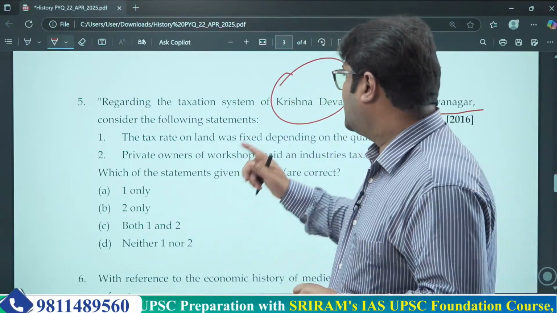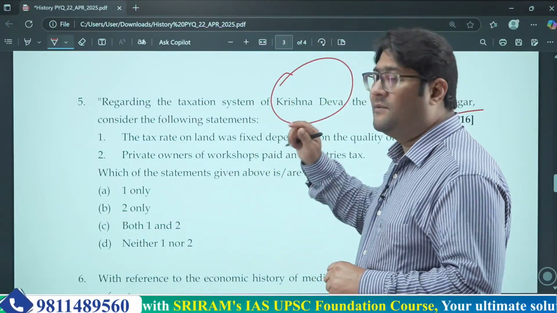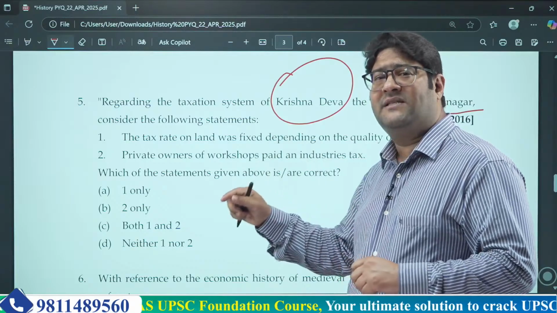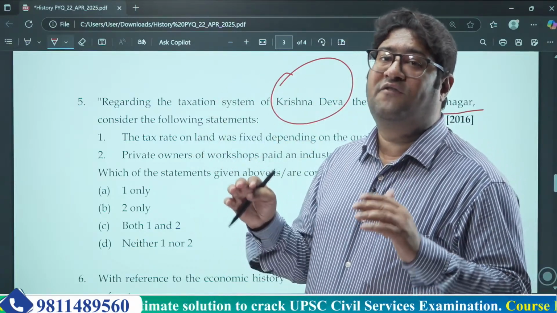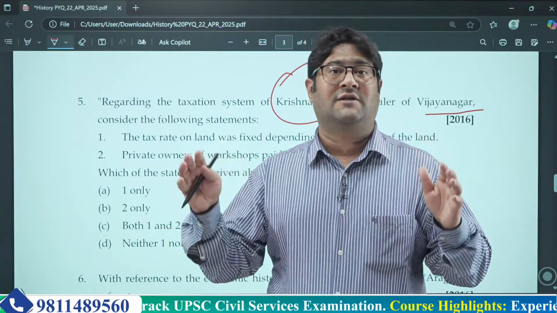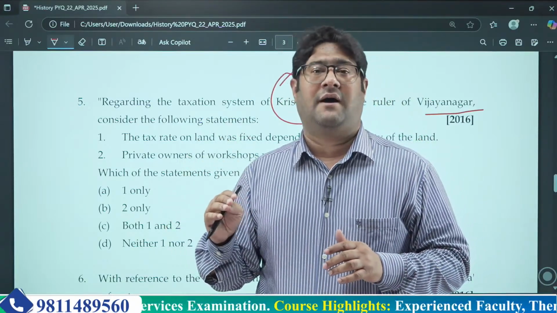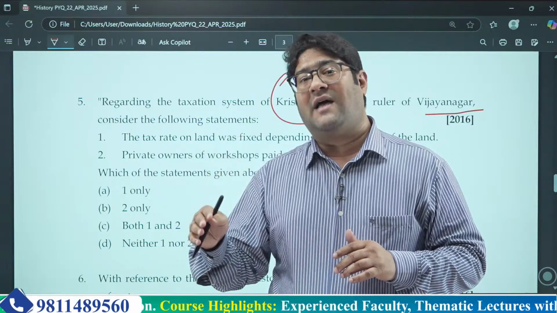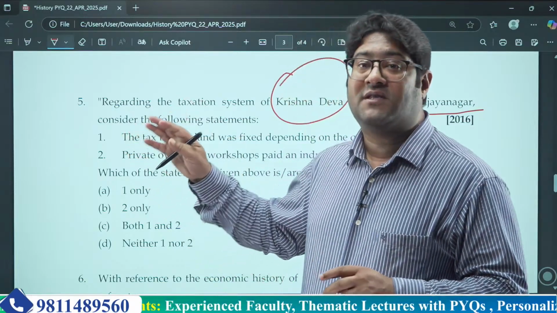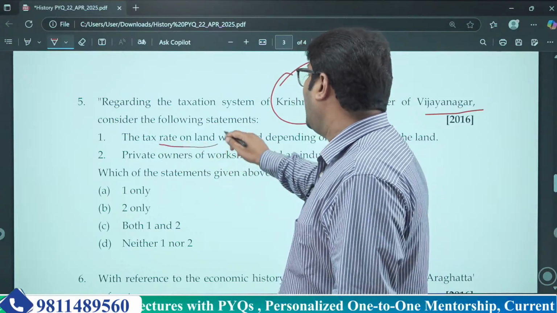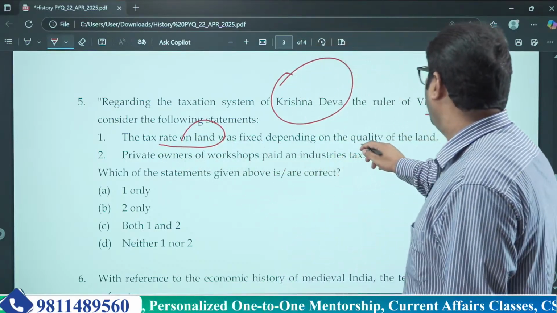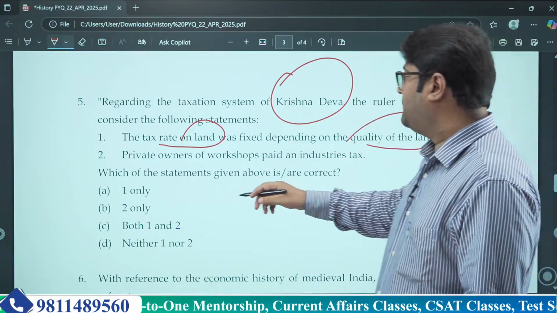Understood? So this question asks about the taxation system during Krishnadev Rai. Krishnadev Rai was basically the zenith of the Vijayanagar Empire. He was the most famous and strongest ruler of the Vijayanagar system of empires. So that's why this question and this theme become very important. The first statement says, the tax rate on land was fixed depending on the quality of the land. Of course, this is right.